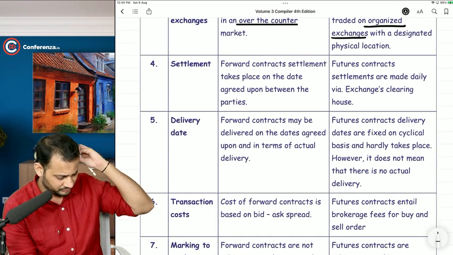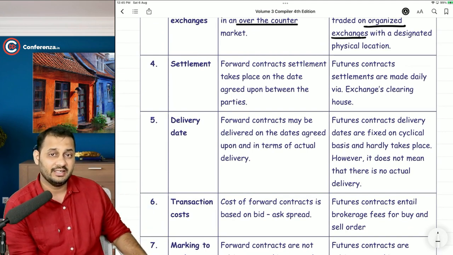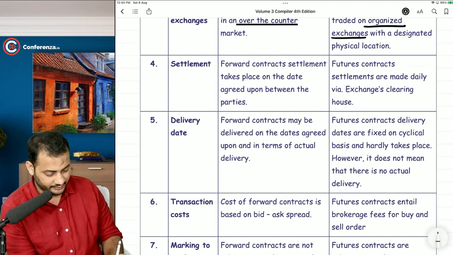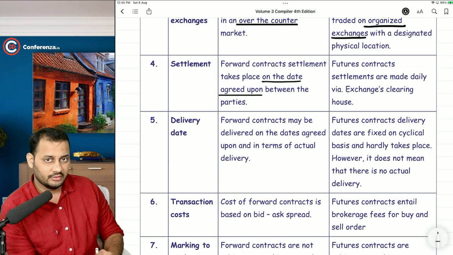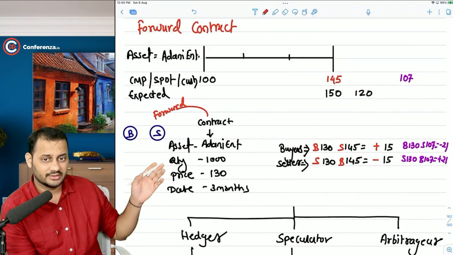It is the same for both, but yeah, in futures also you need to understand that daily settlement happens. I will talk about it. Settlement in case of forward contracts takes place on the date agreed upon. In the previous example, I told you that after 3 months we are going to buy these Adani Enterprise shares. So settlement will happen after 3 months itself.